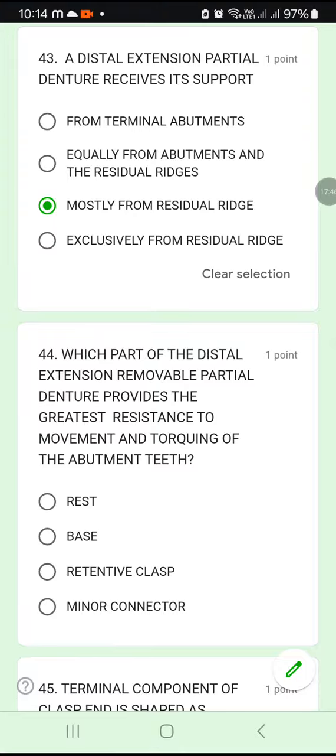44. Which part of the distal extension removable partial denture provides the greatest resistance to movements and torquing of the abutment teeth? So there is a distal extension RPD, and which part will give the greatest resistance? Rest, base, retentive clasp, or minor connector? Among the given options, the base will give very good resistance.